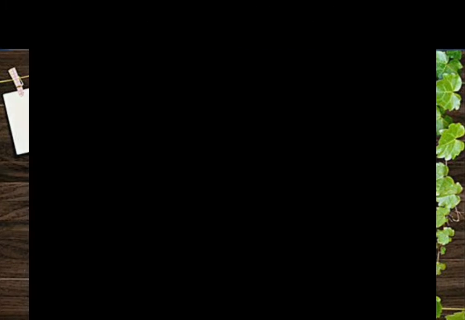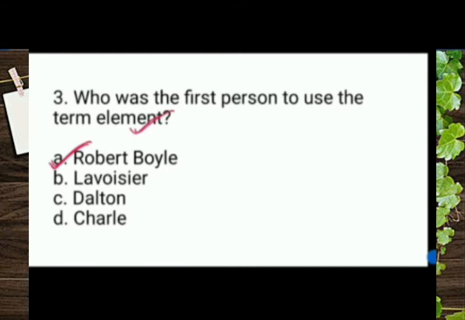Let's start. Today we are going to discuss some MCQ questions from the chapter Is Matter Around Us Pure? So the first one: who was the first person to use the term element? We have options: Robert Boyle, Lavoisier, Dalton, Charlie, etc. But the answer is Robert Boyle. The right answer, Robert Boyle. Robert Boyle was the first person to use the term element.